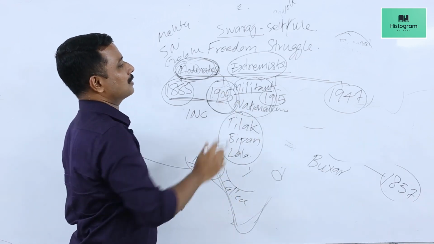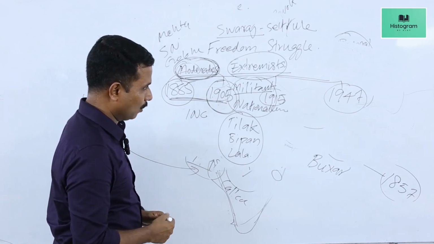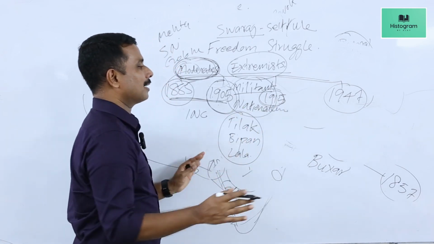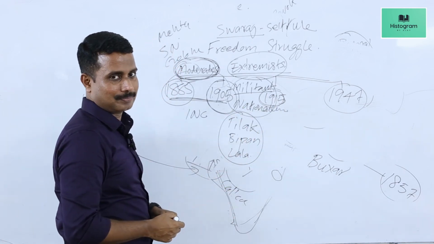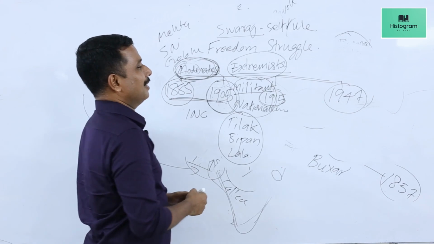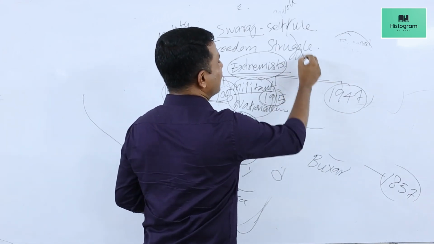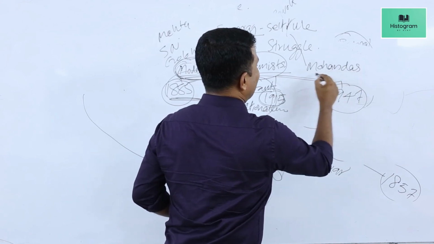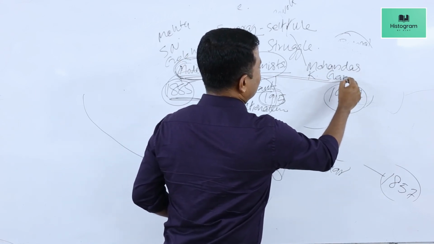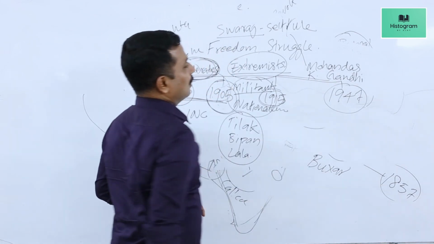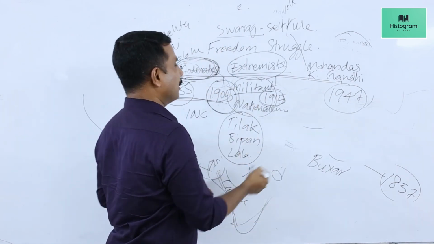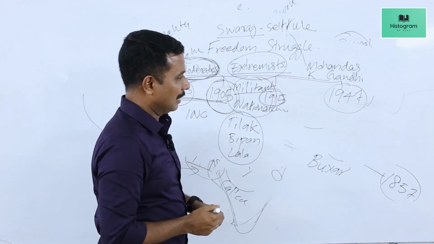Still, they could not become successful in their demands or in their political fight, and by 1915, they lost their vigor and energy. It was by this time a new person, Mohandas Karamchand Gandhi, who was an Indian who studied law in England and who had gone to South Africa for some legal practice.